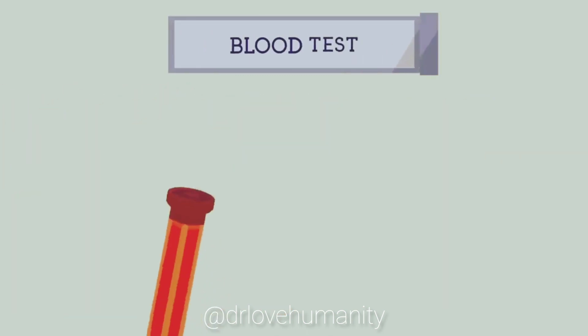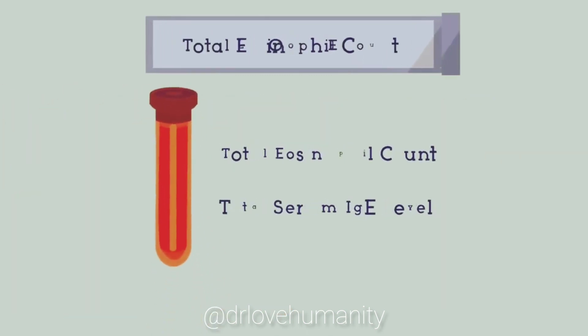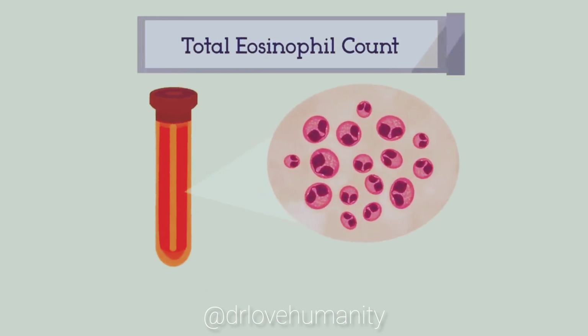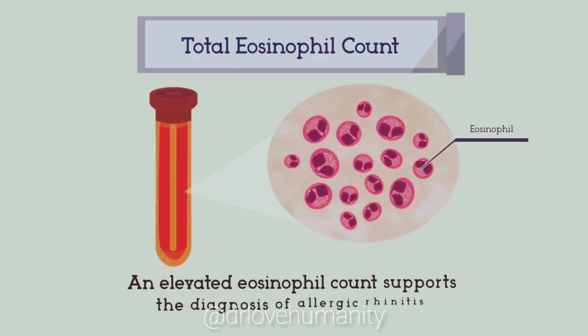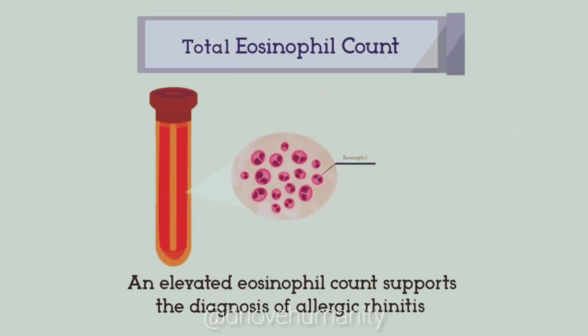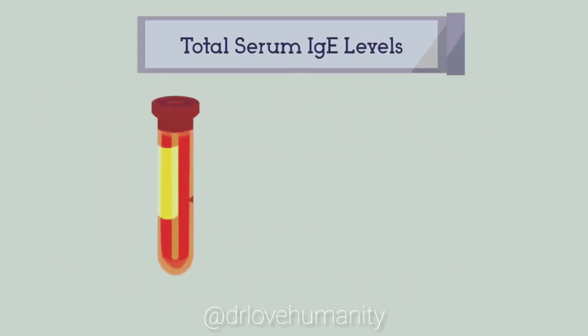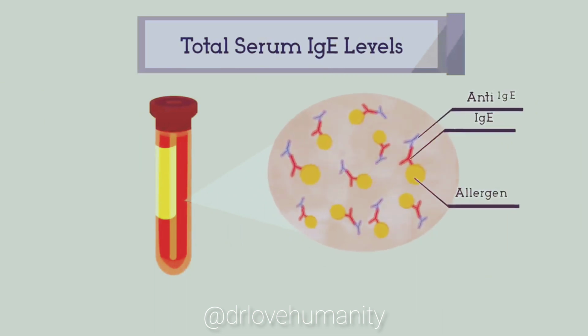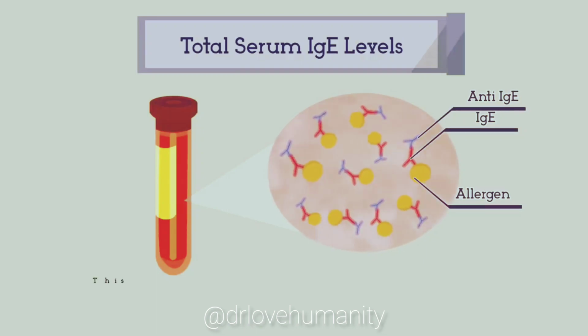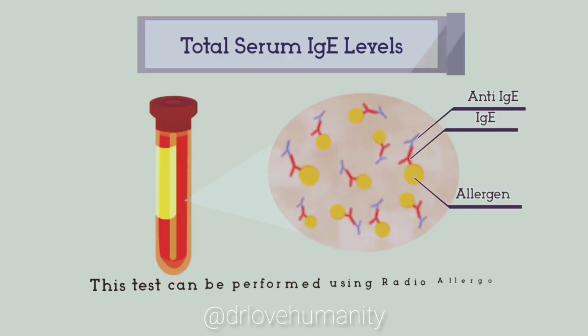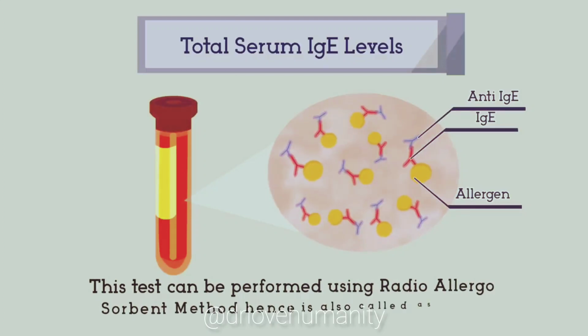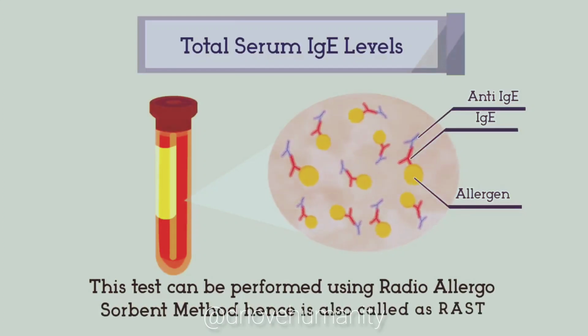3. Blood test. A. Total blood eosinophil count. As with the total serum IgE, an elevated eosinophil count supports the diagnosis of allergic rhinitis. B. Total serum IgE. This is a measurement of the total level of IgE in the blood. An elevated serum IgE level supports the allergic rhinitis diagnosis. This test can be performed using the radioallergosorbent method, hence it is also called the RAST test.